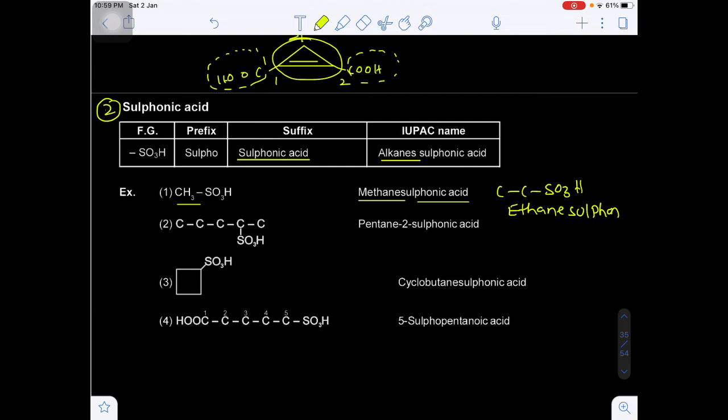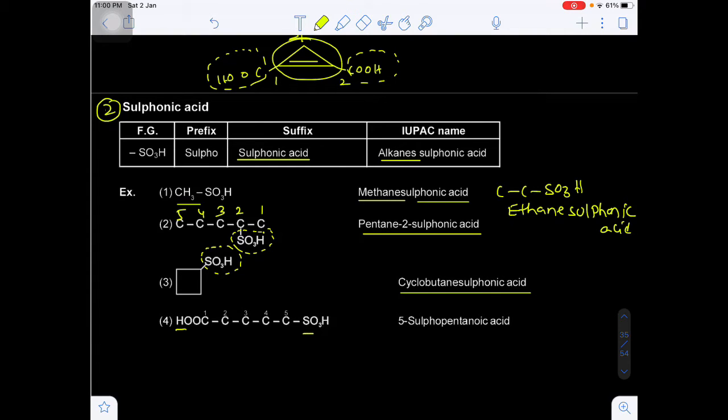Ethane sulfonic acid. Okay. Now here how many carbons are there? 1 2 3 4. Now the question here, longest chain will be 1 2 3 4 5. Remember, in sulfonic acid carbon is not present. If the carbon is present, that should be included in the parent chain like carboxylic acid. Now this is the pentane, but on the second carbon you have the SO3H. That means pentane 2 sulfonic acid. Now this is the cyclobutane and there is a sulfonic acid. So that's why cyclobutane sulfonic acid. Are you getting my point?